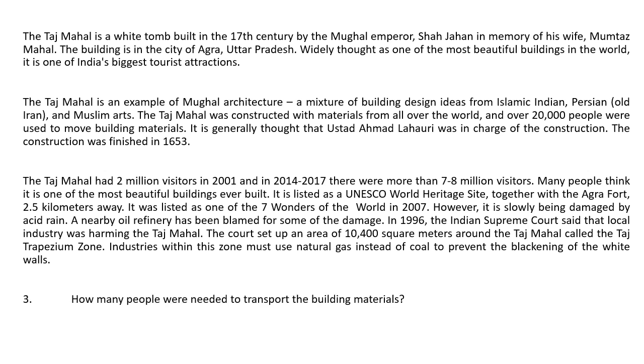Question 3. How many people were needed to transport the building materials? Now, I think if we go back one sentence, still in this second paragraph, we'll see something. We see the Taj Mahal was constructed with materials, okay, so we have building materials from all over the world.